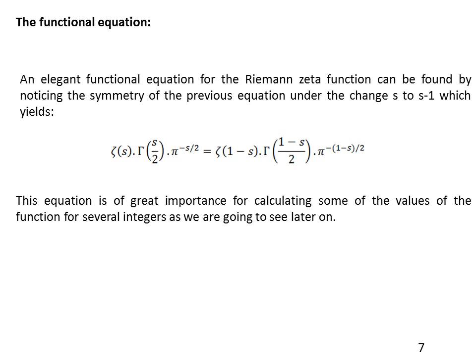Now, how can we find a functional equation for the Riemann zeta function, and how can we use it? Actually, an elegant and extremely simple functional equation for this function can be found by noting that both sides of the earlier equation, which described the analytic continuation of the zeta function to the whole complex plane, are symmetric under the change s to 1 minus s, which yields the following functional equation. Actually, this equation will be of great interest for us in calculating many of the values of the Riemann zeta function at negative odd integers, as we're going to see later on.